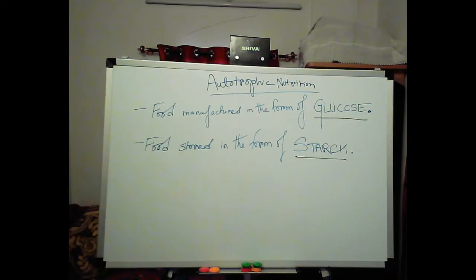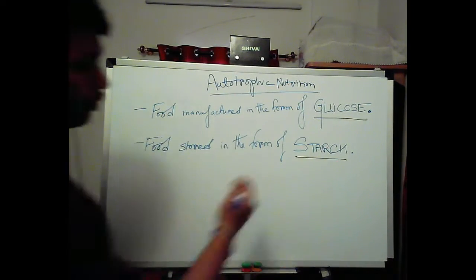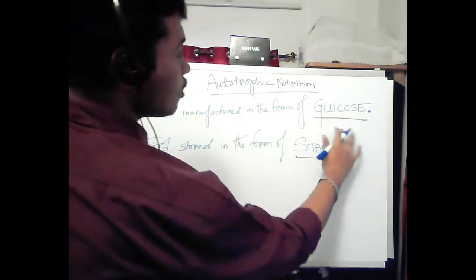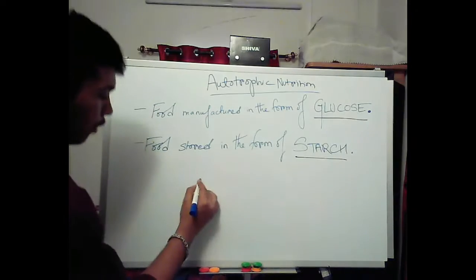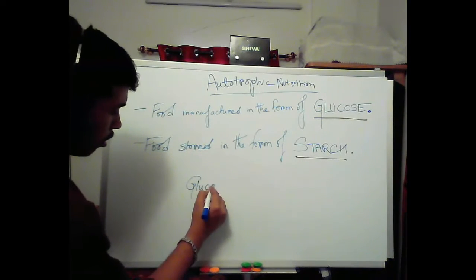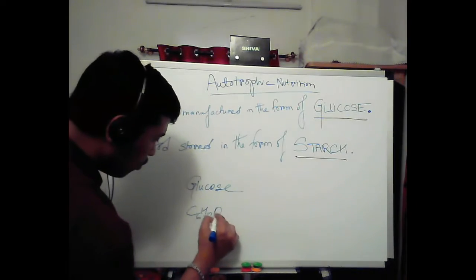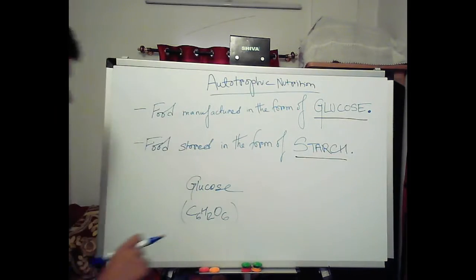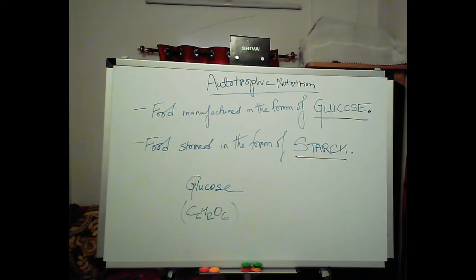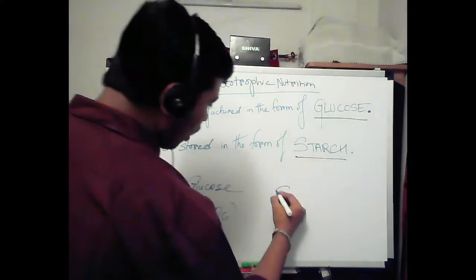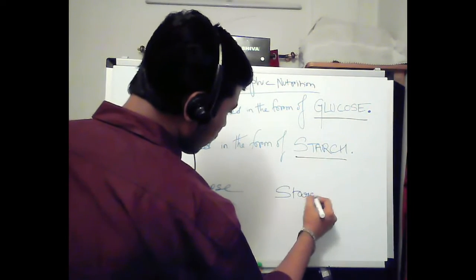Food manufactured in the form of glucose, food stored in the form of starch. So we can say starch is the excess of glucose, the ones which we didn't require. The formula of one molecule of glucose is C6H12O6, and the molecular formula of starch is